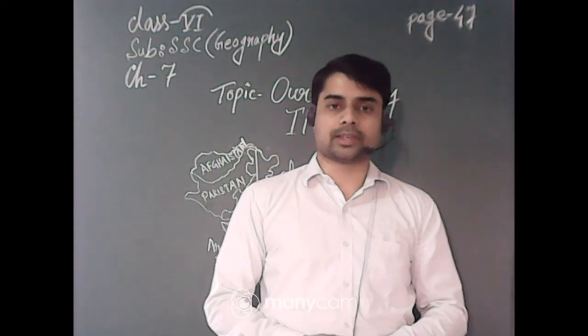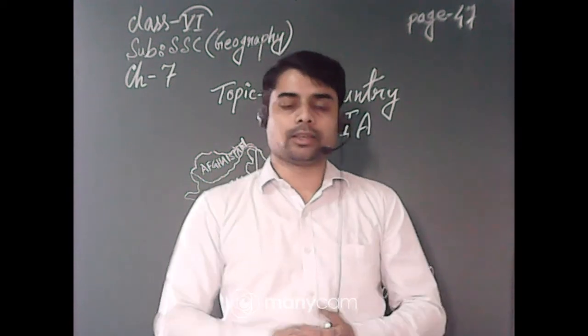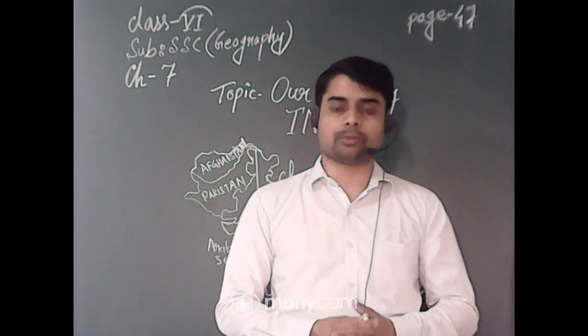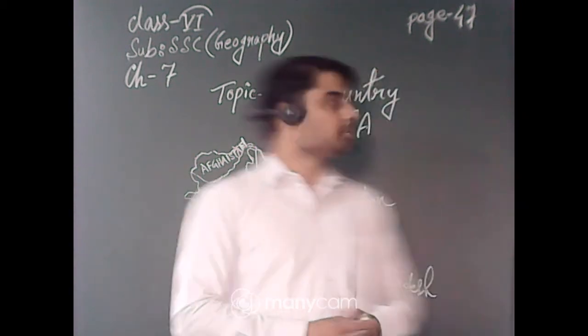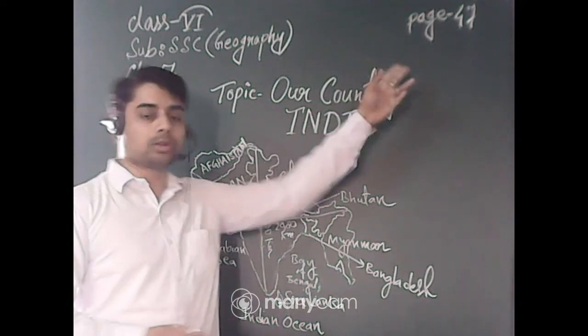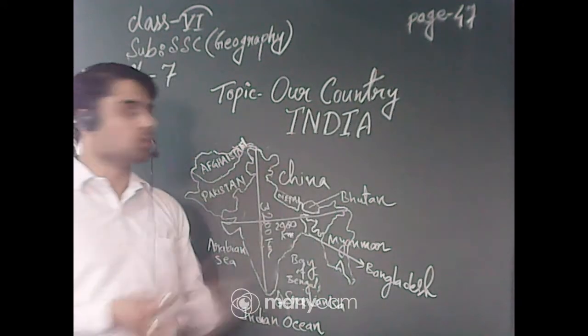Welcome to our social science e-learning class. Today in our social science geography class we are going to discuss a new chapter from your geography book, and the name of the chapter is Our Country India. It is on your book page number 47, so open your book and follow.